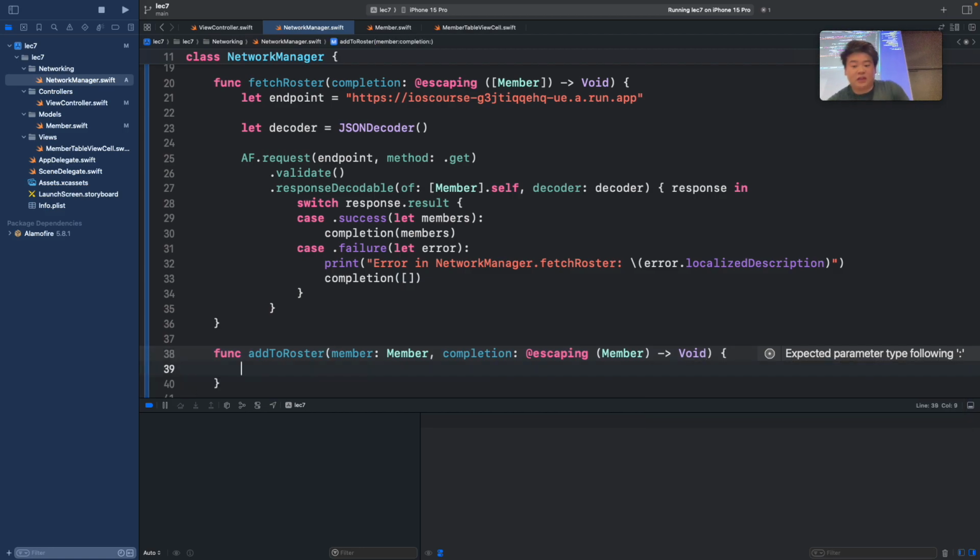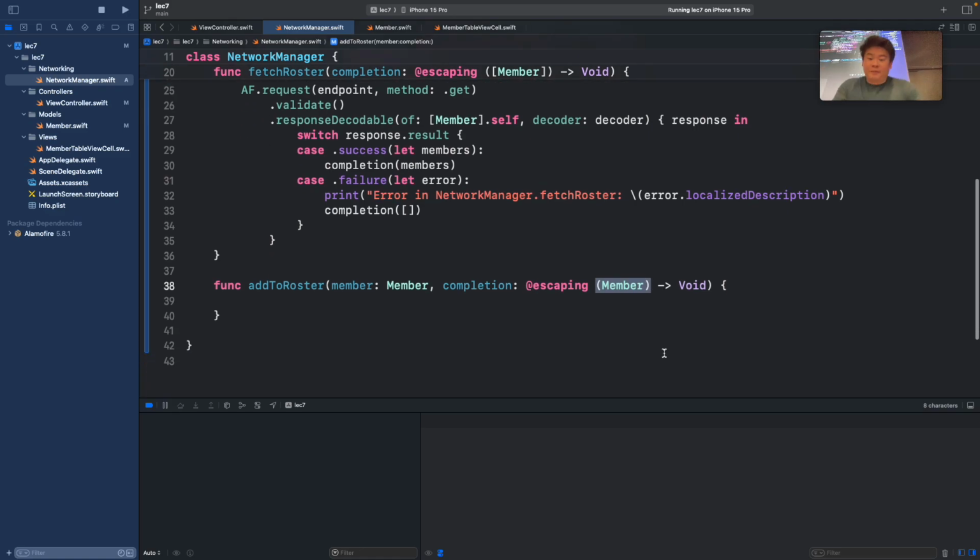So keep in mind, even though we are adding to the backend, it's still going to give us a response of a member, indicating that that member was successfully added. So even though we are posting, we are still getting that response from the backend. That's why we still need to indicate that we want a member here.